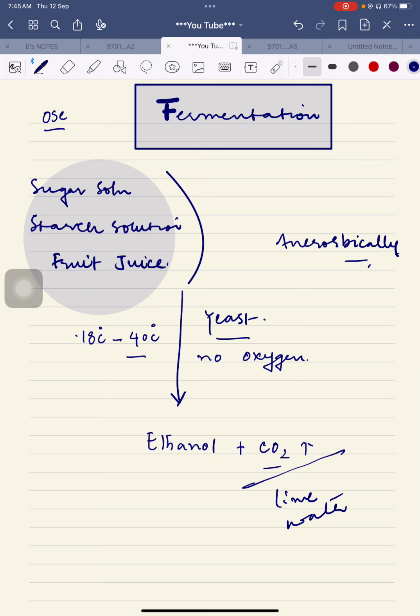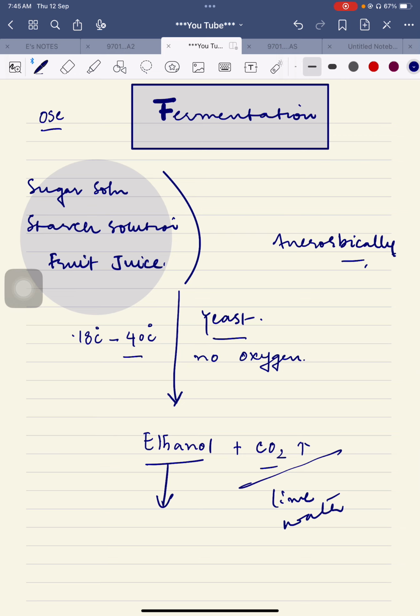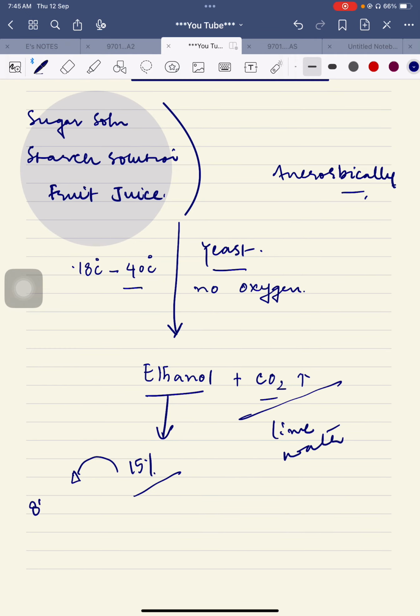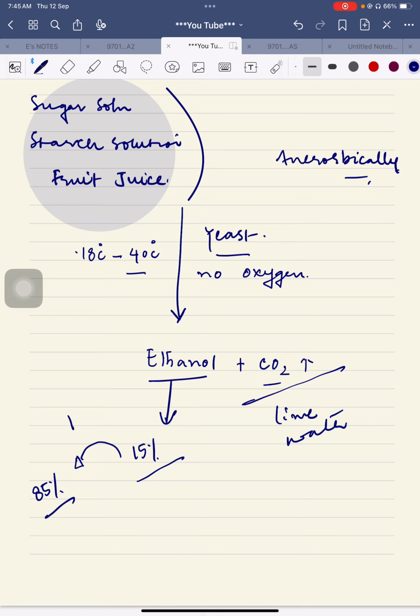Now there is one more question. When fermentation is carried out, this solution has ethanol plus water in it, so it is just 15% ethanol. So how can we shift this 15% ethanol to a more concentrated solution of ethanol? And what is this procedure? It is basically fractional distillation. Fractional distillation is carried out to separate ethanol and water from each other.